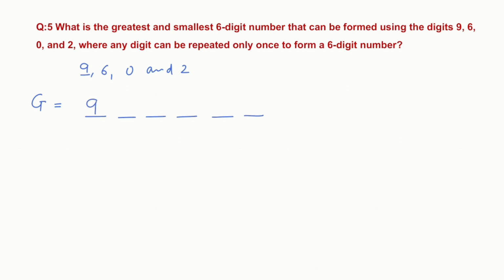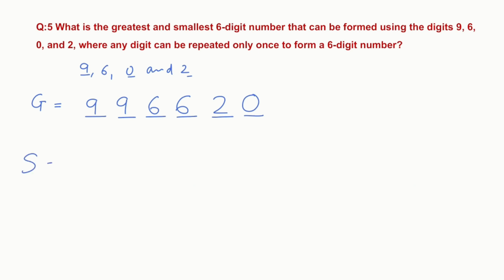So I'll write the 9 here. And I can repeat the digit, so I'll repeat the 9. Then I will place 6, but I have 2 digits only, so I have to repeat one more digit. I'll repeat the second highest digit, which is 6, to make the greatest number. Now I'll place 2 here and 0 here. This is how we are going to write the greatest 6-digit number if 4 digits are given.